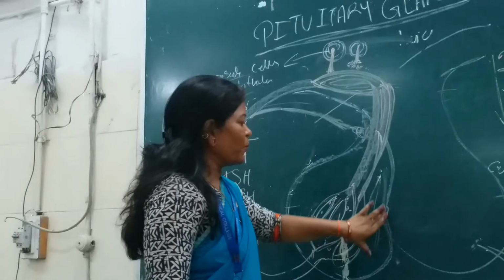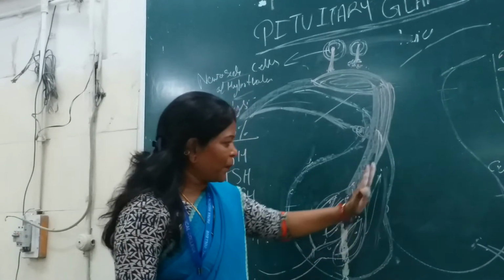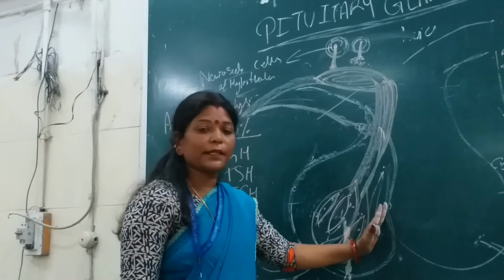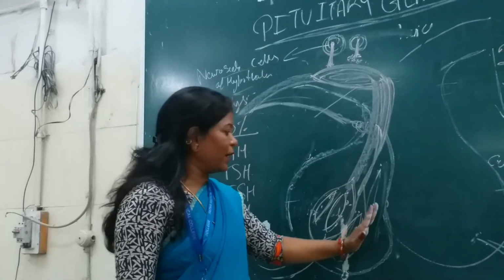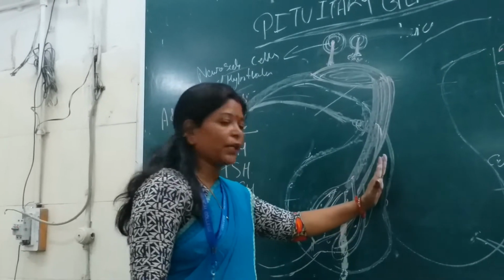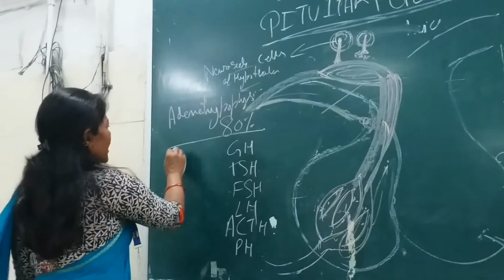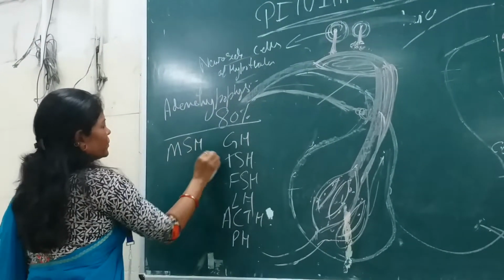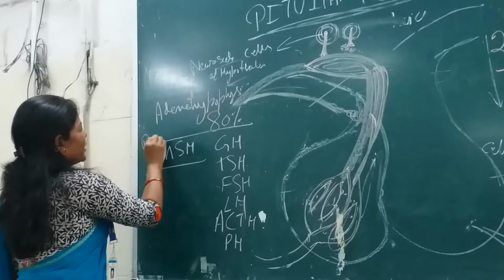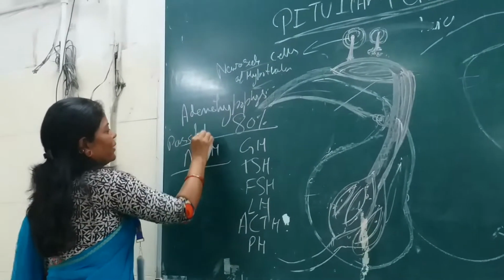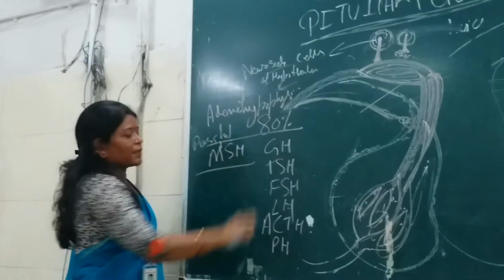What is the hormone which is secreted by this part of the anterior lobe? Pars intermedia, which is often asked in the viva and multiple choice questions, that is the melanocyte stimulating hormone. Okay, from the pars intermedia, only one hormone, that is the melanocyte stimulating hormone.